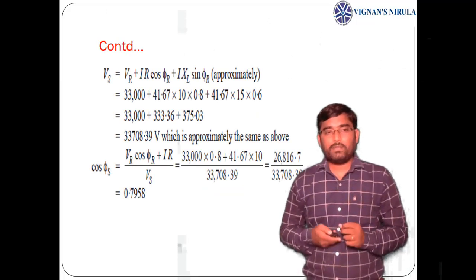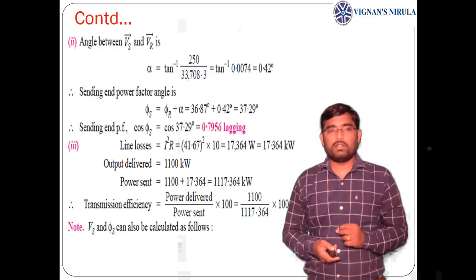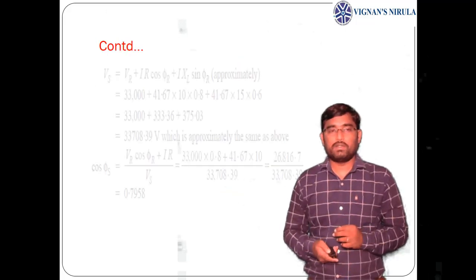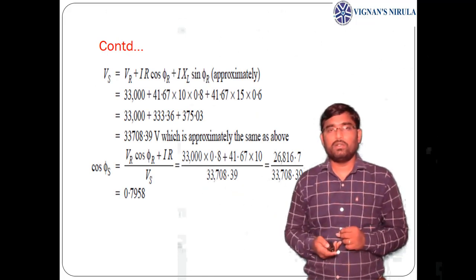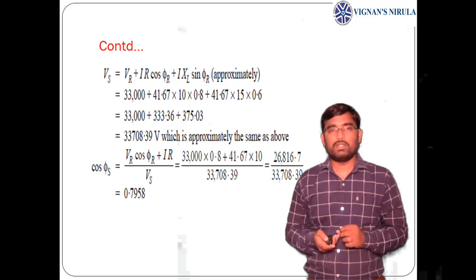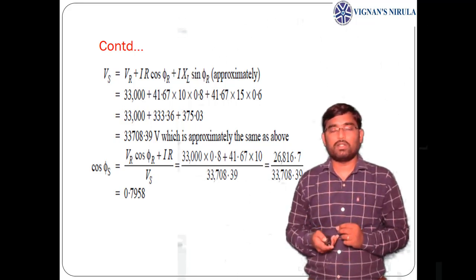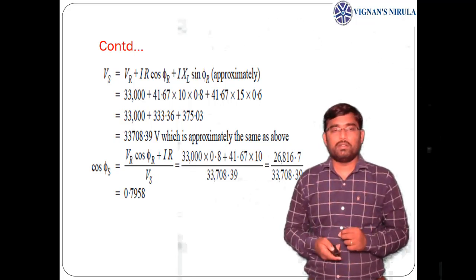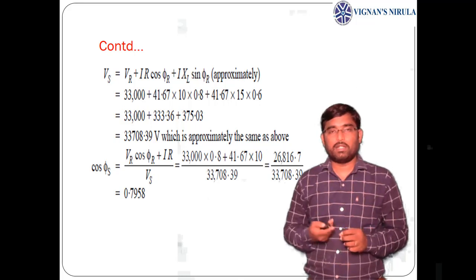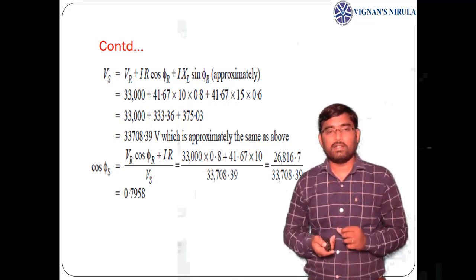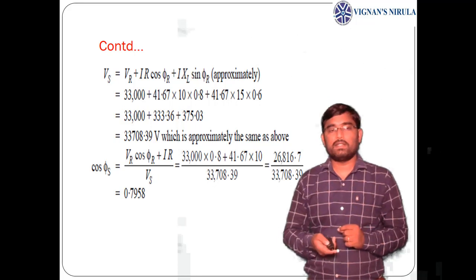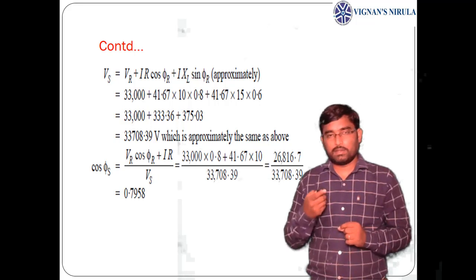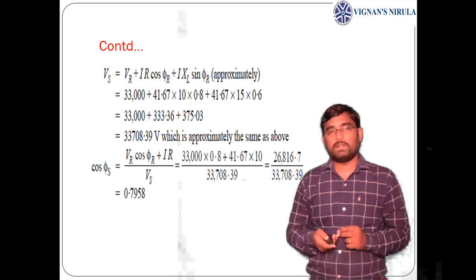So next, of course, I already told you that there are many methods to find the sending end power factor. Here we have one more method. We can find Vs by using this formula, from the phasor diagram: Vr plus Ir cos phi r plus Ixl sin phi r. It is an approximated equation. By putting all the values of Vr, Ir, cos phi r, sin phi r and Xl, we can get the sending end voltage as 33,708.39 volts.